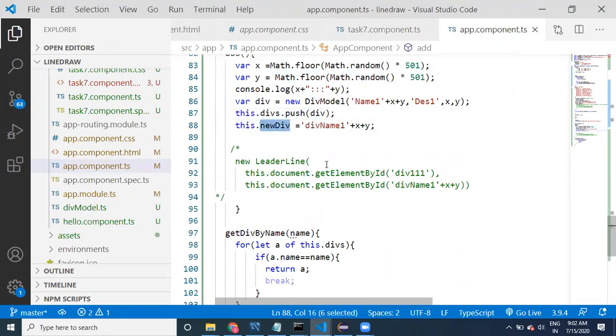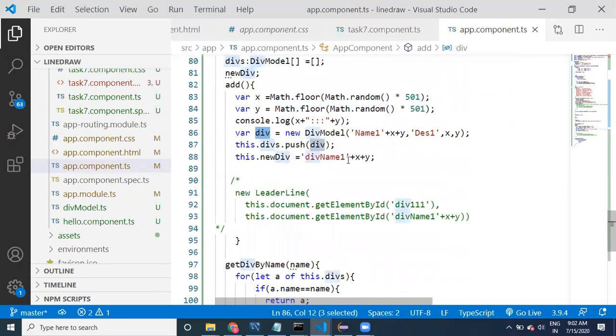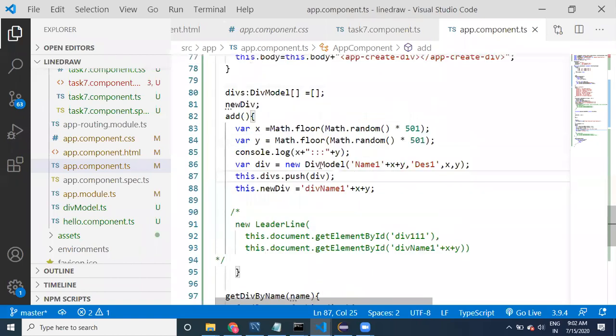So I have provided some data for this. This is one div object. I set this div object like this. Once I have created this div object, then what I am trying to do here is use this particular div.